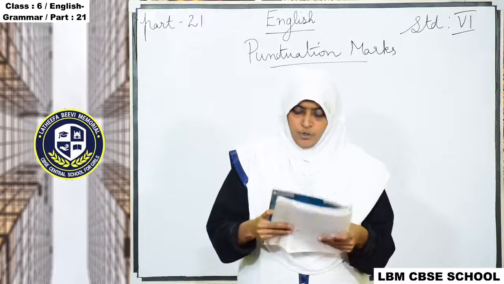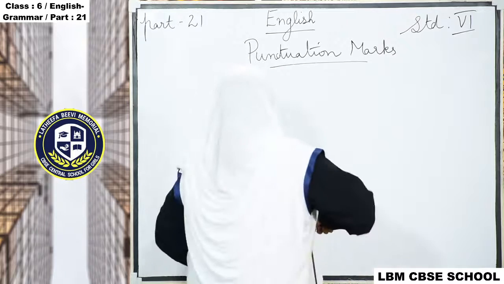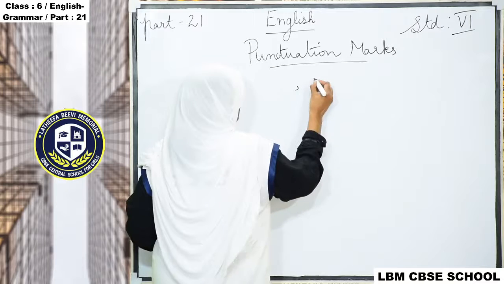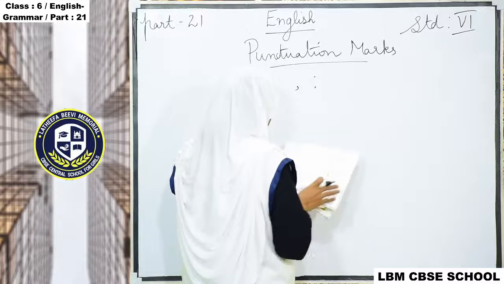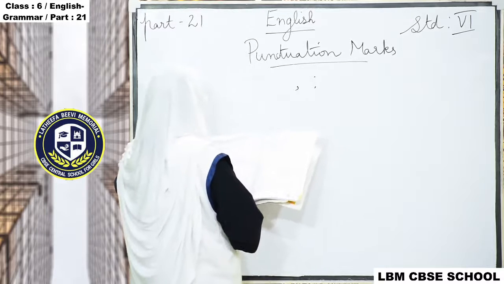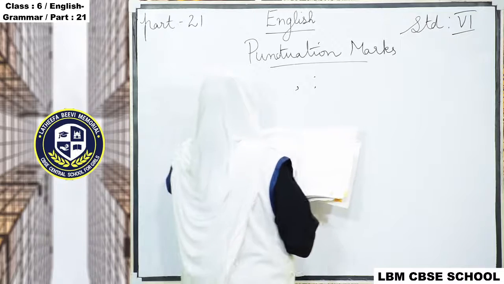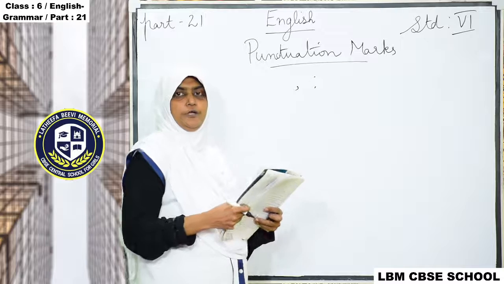So in this class we are going to learn comma, semicolon, and then colon.